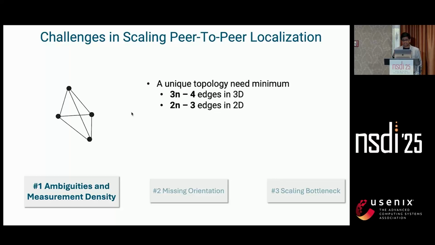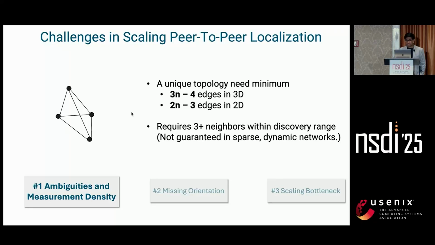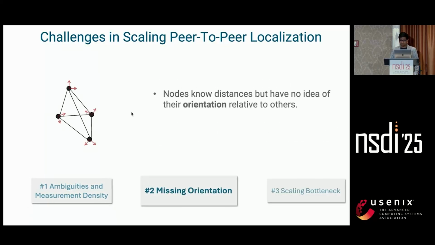And the problem is that achieving this rigidity requires at least 3n minus 4 good neighbors in 3D and 2n minus 3 neighbors in 2D, which is a problem. Because indoors at small scale, getting these neighbors is manageable, but in larger, sparser networks, it becomes a real challenge. And devices do have only intermittent or sparse connections, which makes it hard to collect enough measurements in various applications.